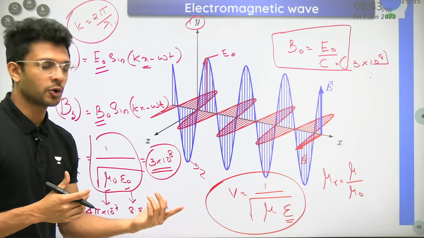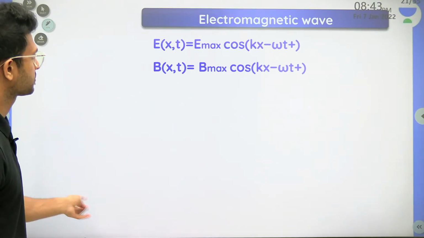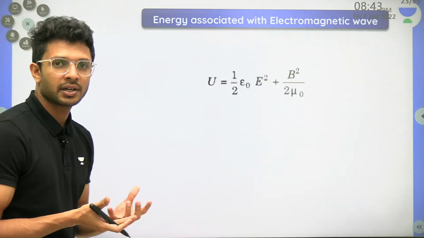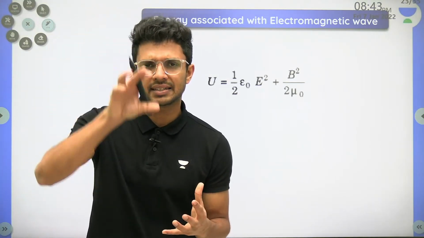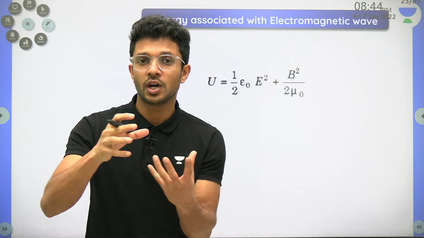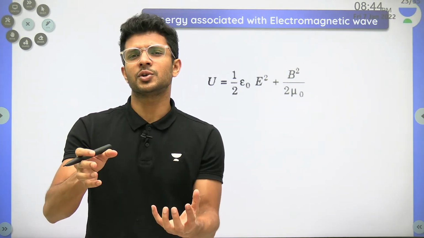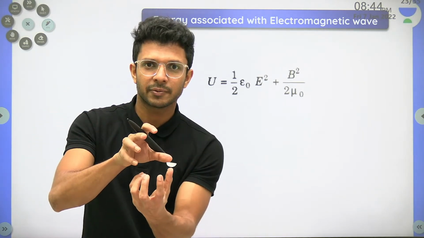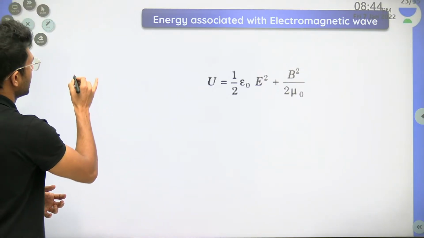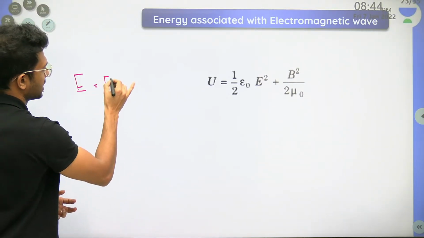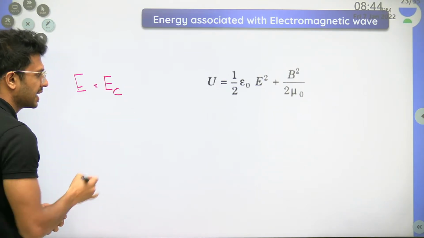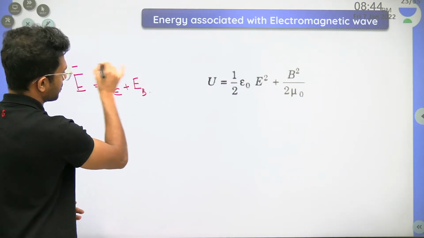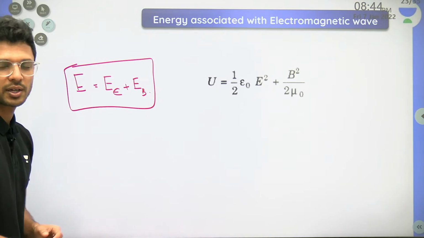Okay, I'm going to proceed further. I hope you remember that EM waves consist of electric field and magnetic field. So the total energy will be equally distributed between the electrical energy and the magnetic energy. If you want the total energy E, I can write it as the sum of the energy in the electric field plus the energy associated with the magnetic field. This will be the formula.